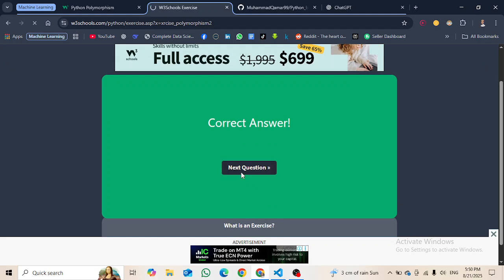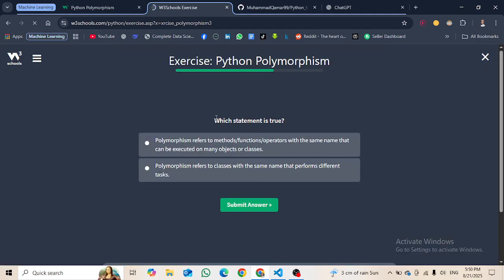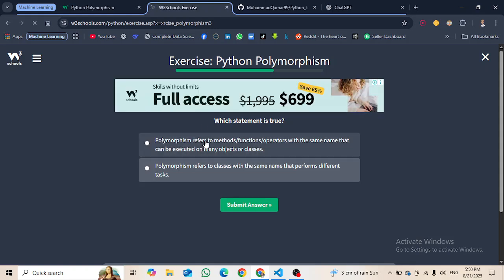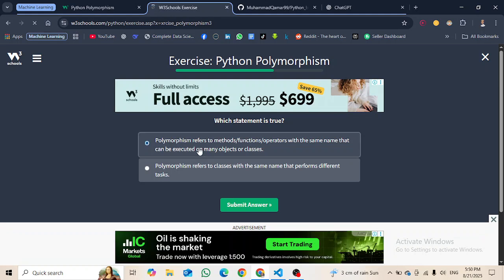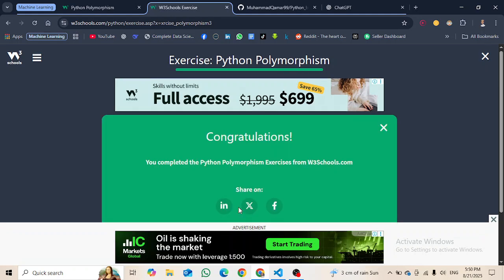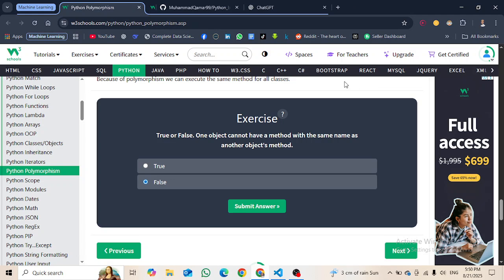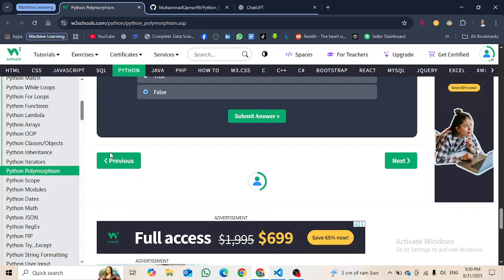Next question, which statement is true? Polymorphism refers to methods, functions, operators with the same name that can be executed on many objects. Of course, this is the exact one. Congratulations, we have done it also. So that was about polymorphism in Python.